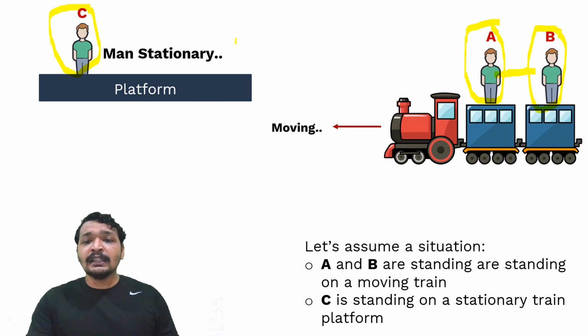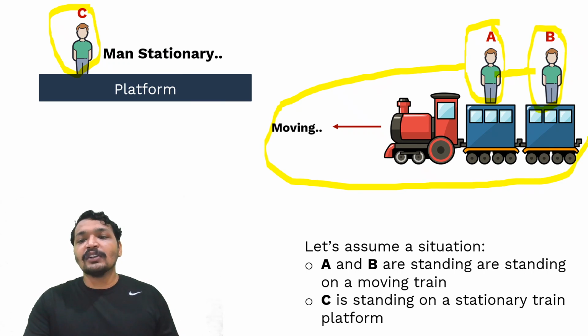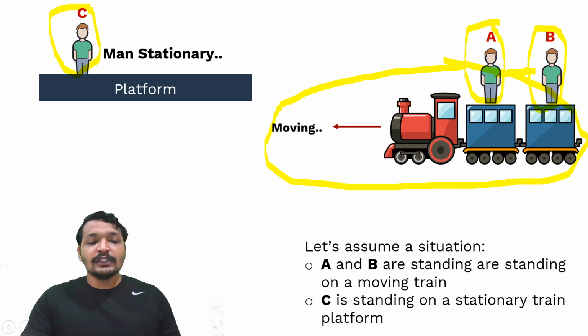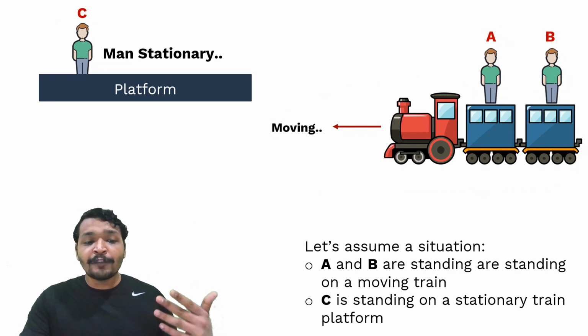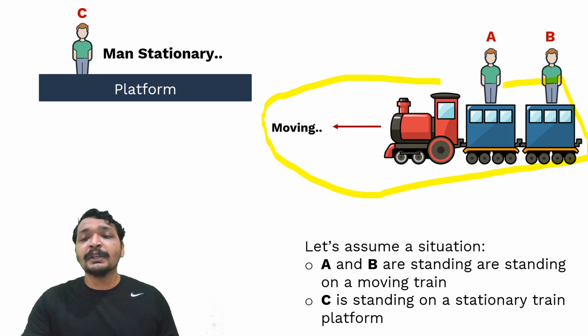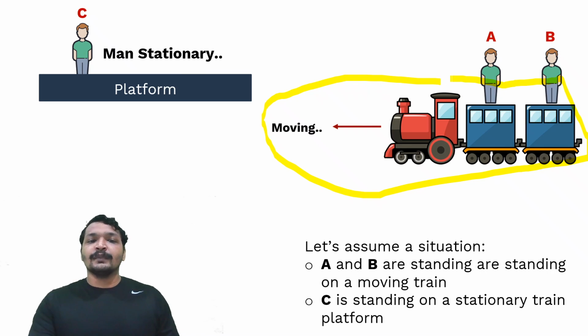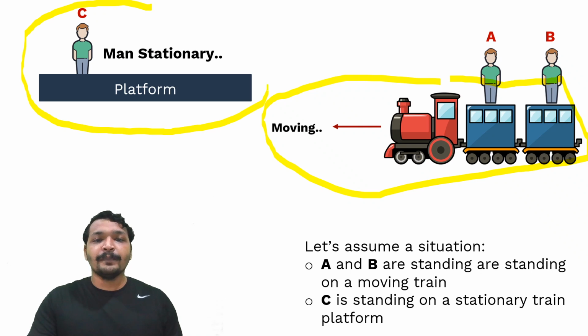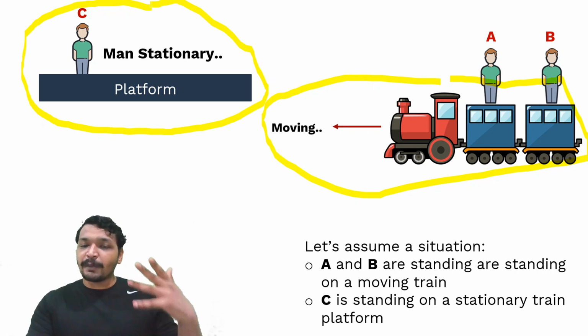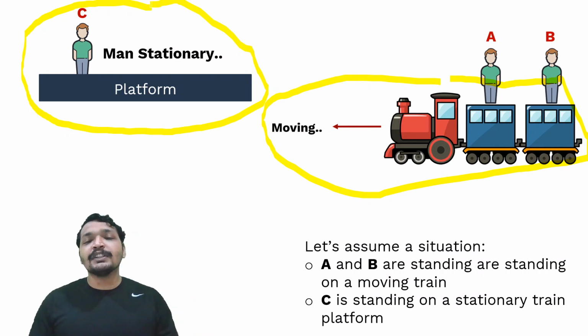So in this entire thing, for A and B, the frame of reference is this train. That's the concept of frame of reference, guys. For A and B, the frame of reference is the moving train, even though A and B are not moving, the train is moving. And for C, the frame of reference is the stationary platform. The frame of reference is the system from which you are observing.